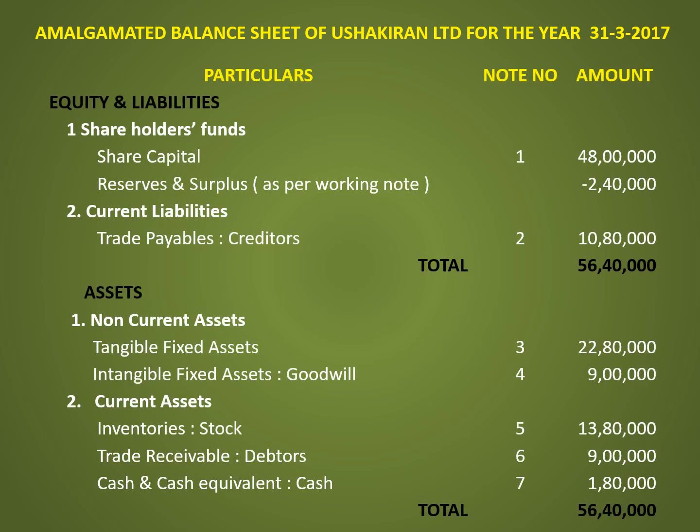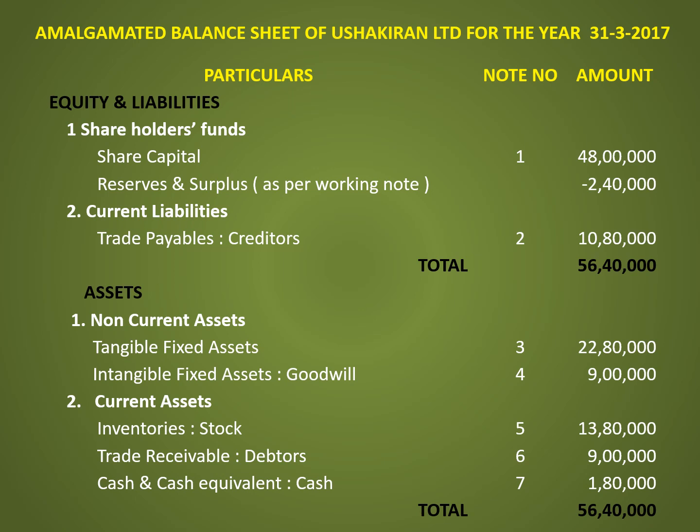Let's now prepare the amalgamated balance sheet of Usha Kiran Limited for the year ending 31st March 2017. Let's rule out a vertical balance sheet with particulars column and amount column with an inner column for note number. Let's record the liability side. The first heading is equity and liabilities.